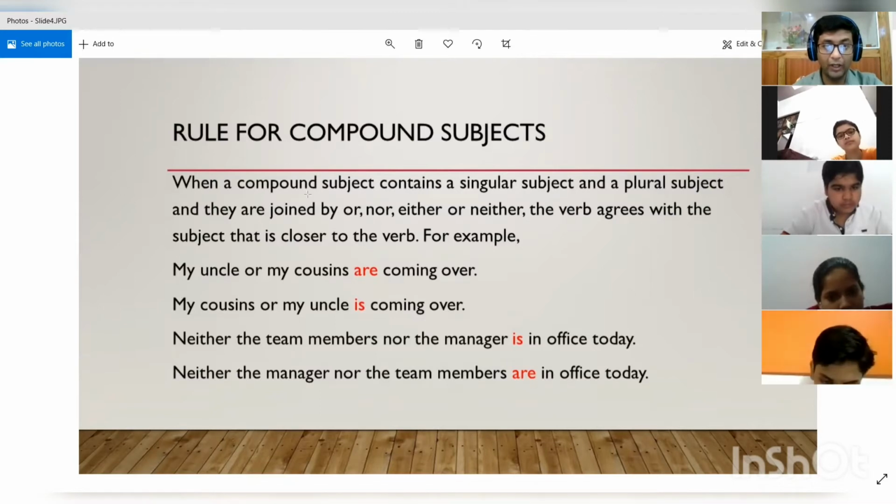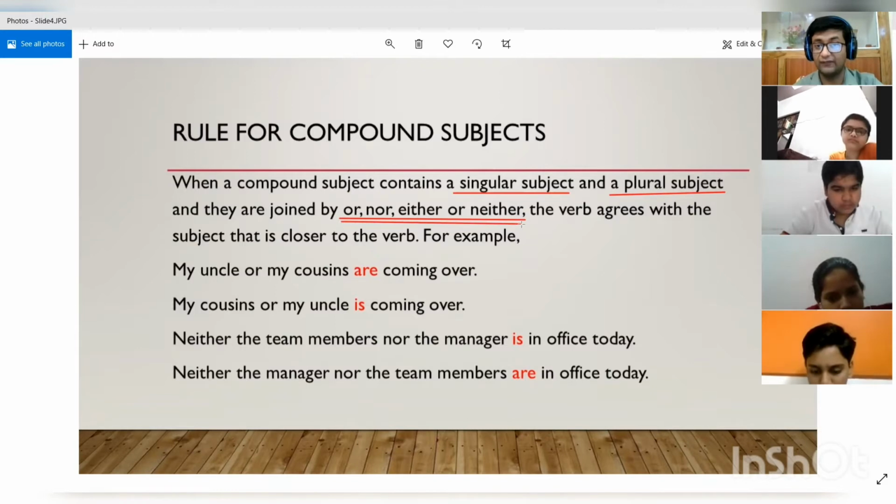When a compound subject contains a singular subject and a plural subject, they are joined by or, nor, either, or neither. So we are using the same words, or, nor, either, or neither, but the difference over here is that one singular subject is present and one plural subject is present.